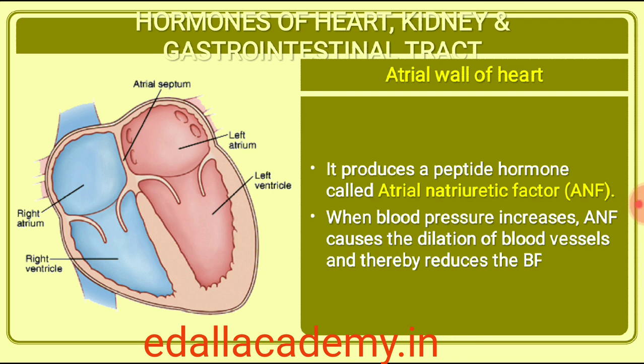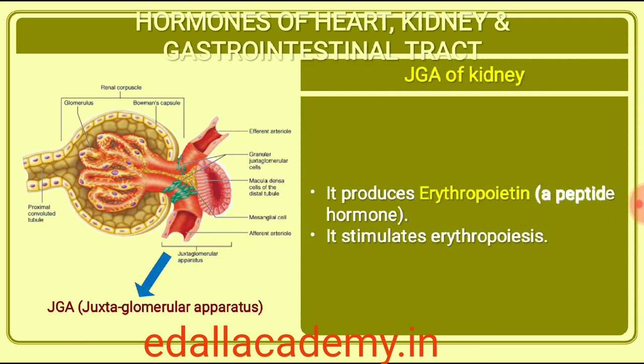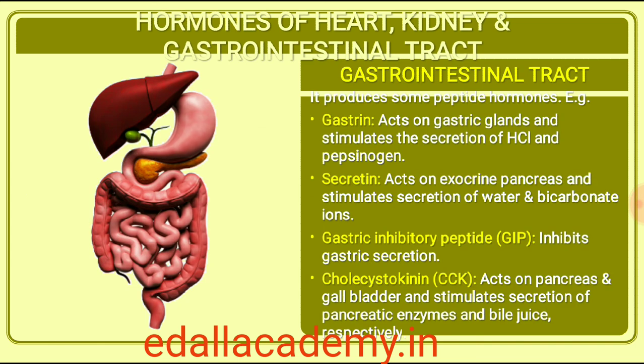The juxtaglomerular cells of kidney produce a peptide hormone called erythropoietin, which stimulates erythropoiesis, formation of RBC. Endocrine cells present in different parts of the gastrointestinal tract secrete four major peptide hormones, namely gastrin, secretin, cholecystokinin, CCK, and gastric inhibitory peptide, GIP.